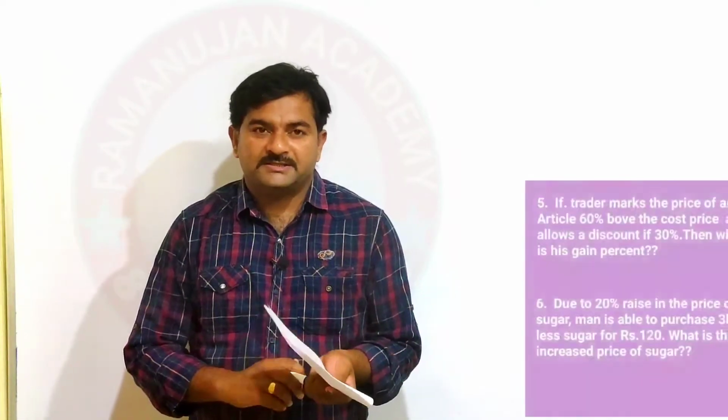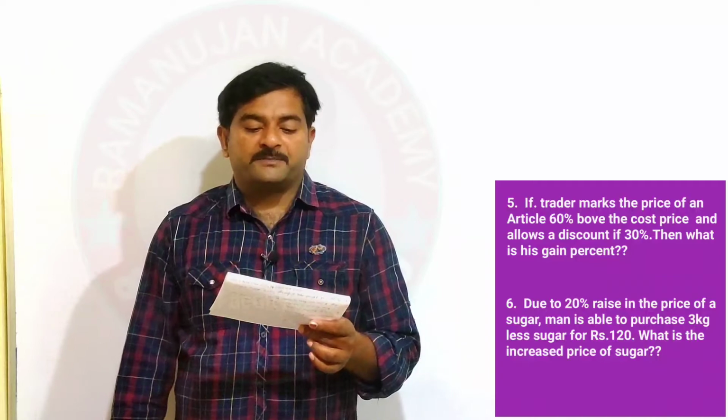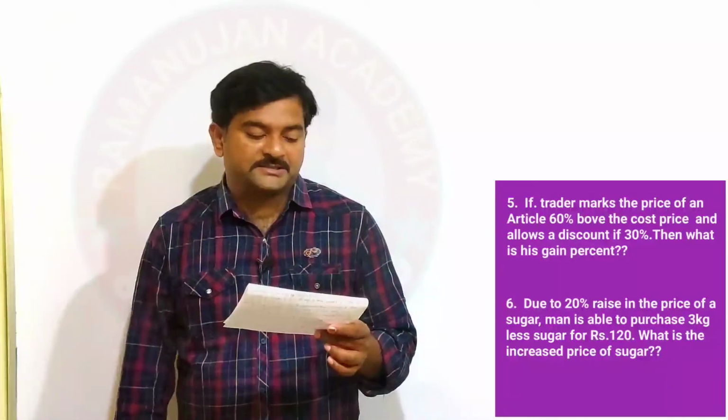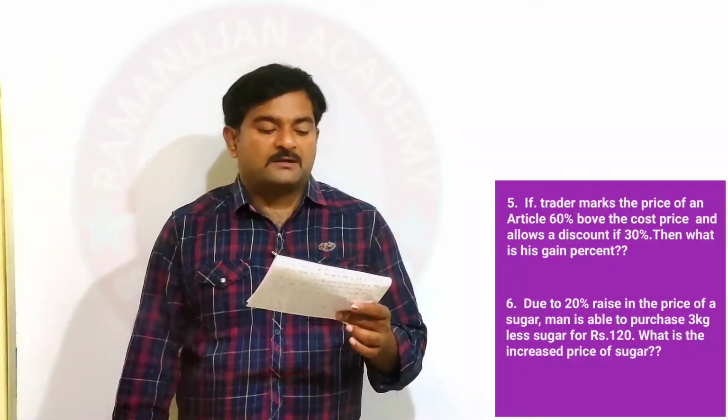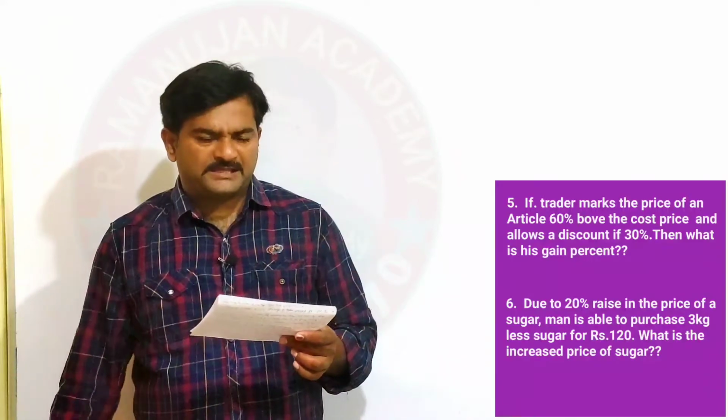So here is your next question. You can see the question on the screen. So what is the question? If a trader marks the price of an article 60% more than the cost price and allows a 30% discount, what is his gain percent? It's a very simple question.